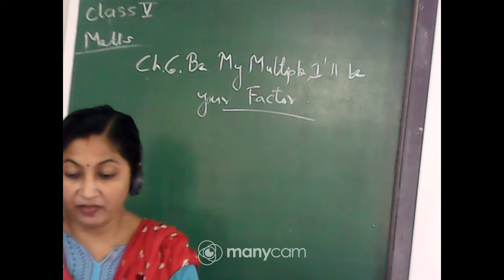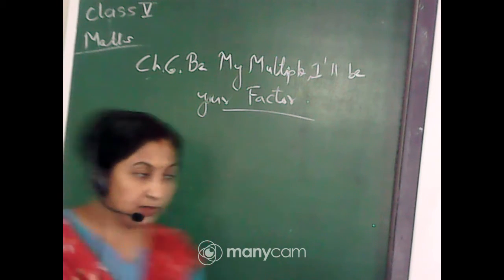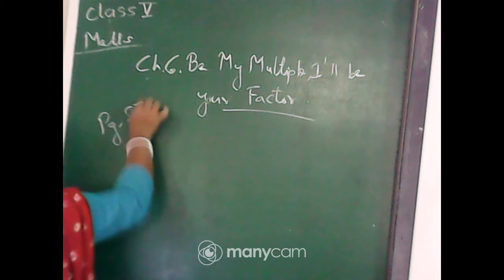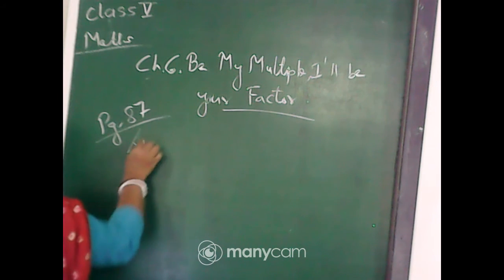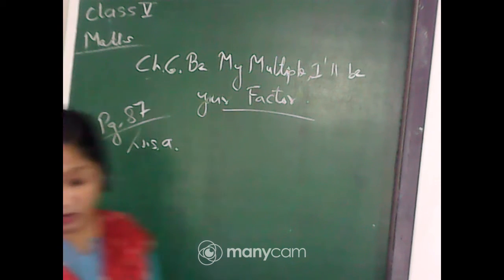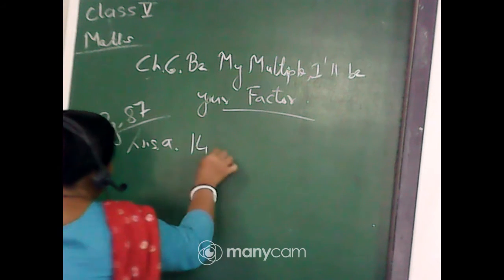So you have to find the steps on which the mouse jumps. Quickly tell me, which are the steps the mouse will jump? The mouse is starting from 14 and he is taking 2 steps at a time.